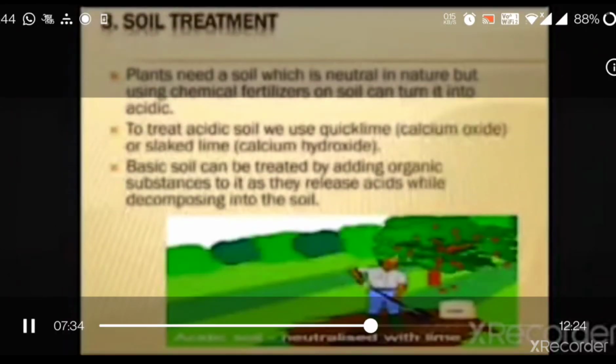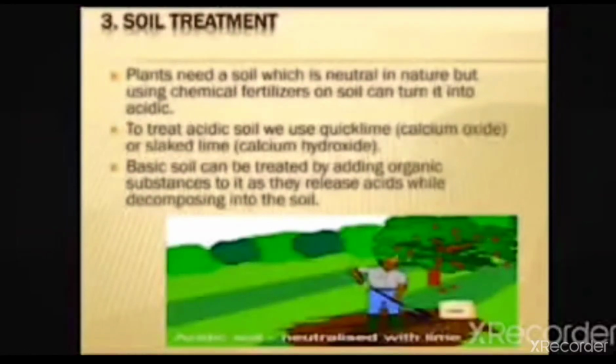Sometimes excessive use of chemical fertilizers makes the soil acidic. Plants do not grow well when the soil is either too acidic or too basic. So when soil is too acidic, it is treated with a base to neutralize the effect of the extra acid, and when soil is too basic, it is treated with an acid. Plants need soil which is neutral in nature.